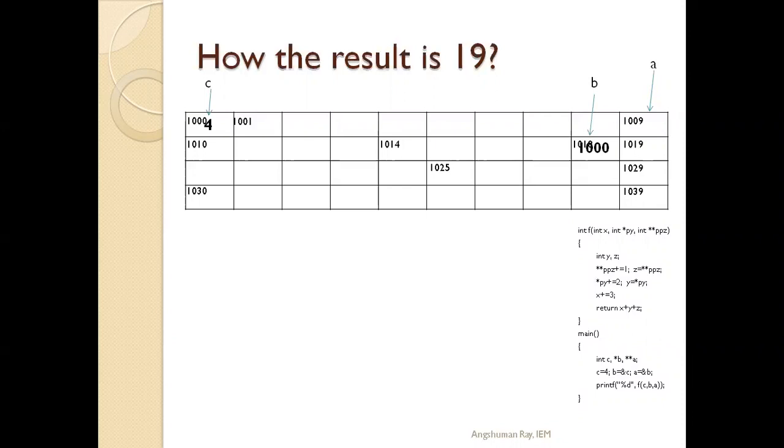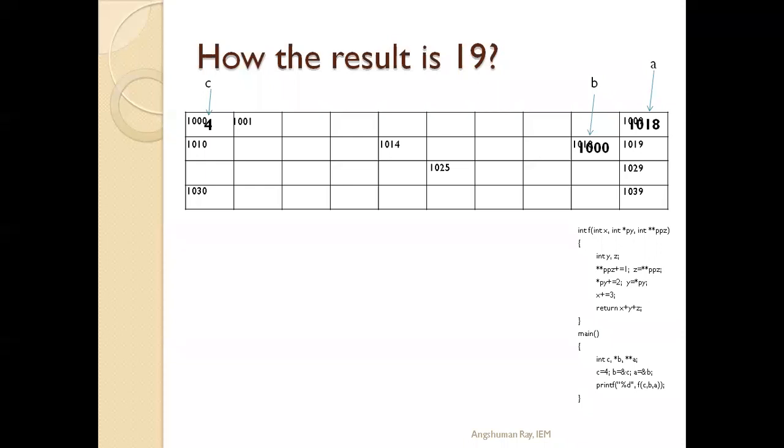Again, A equals ampersand of B. That means A will store the address of B. What is the address of B? When memory is allocated for B, it is allocated at 1018 location. That means this 1018 will be stored at A. The address of A is 1009. So at this memory location 1009, 1018 is stored.